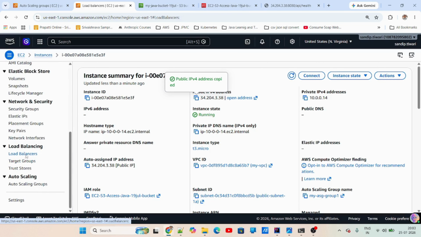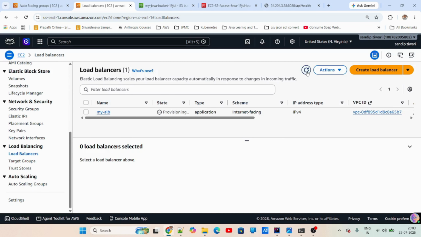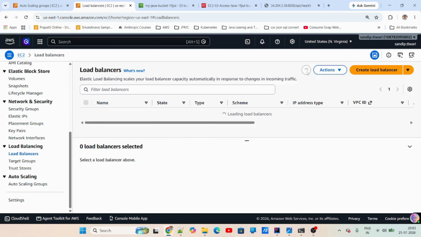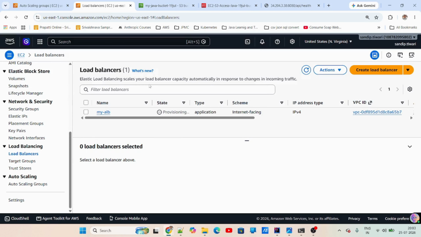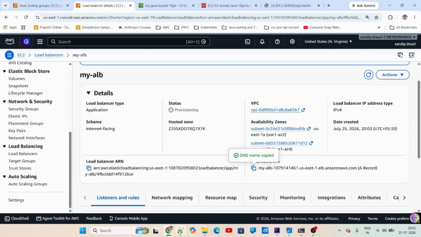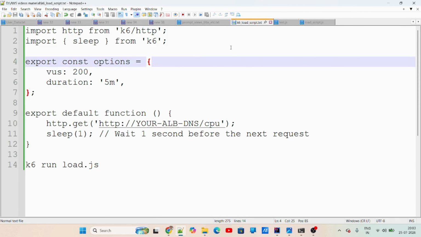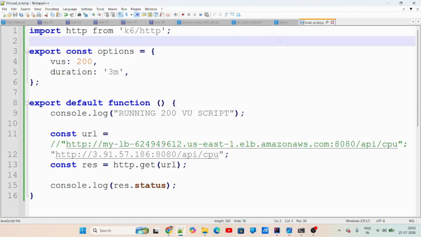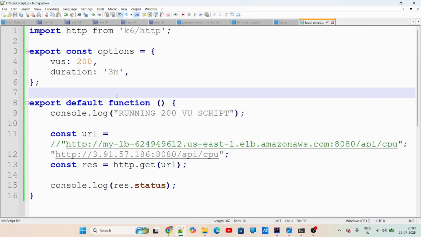Once the load balancer is up, we will do the next step. I'm not going to use Route 53 here. I'm just directly going to use the load balancer DNS name. Now, coming here, I'm going to use K6 for my load testing. This is my load script.